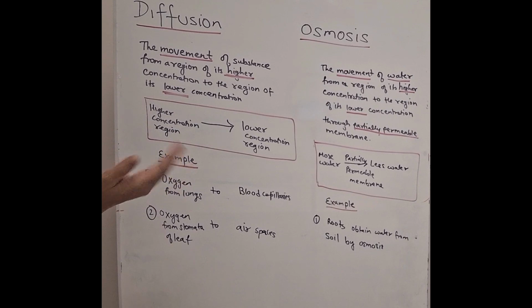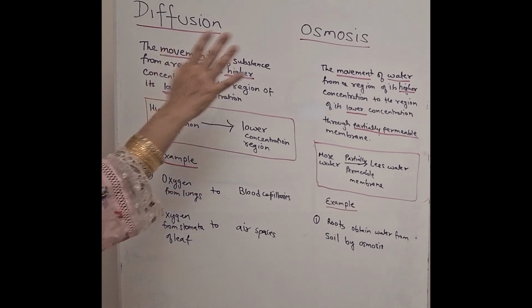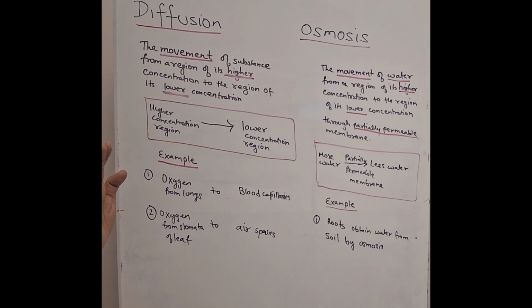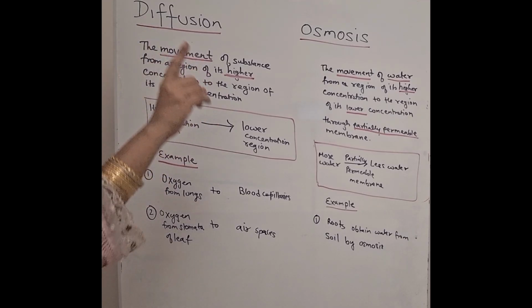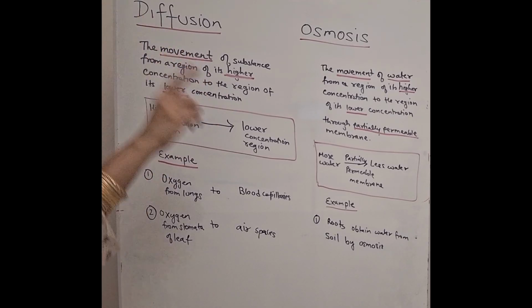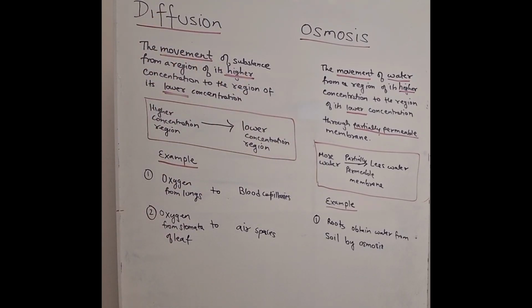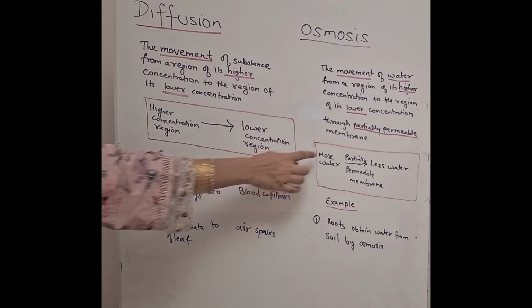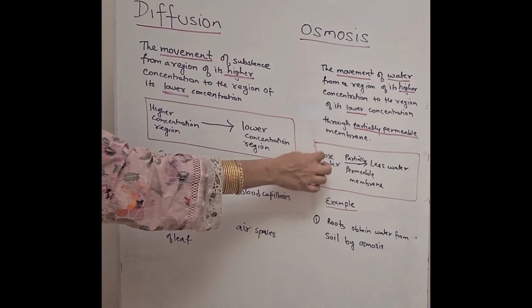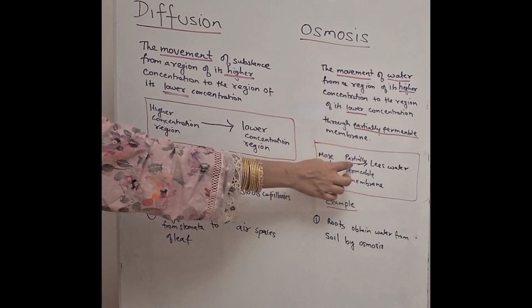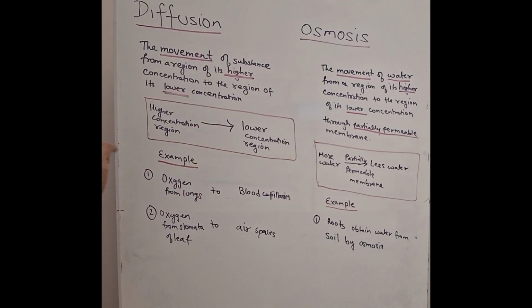Okay, what is the similarity of osmosis and diffusion? They both are movement. That is the only similarity. What is the difference? Osmosis is especially the movement of water only, and only when the water passes through the partially permeable membrane. Okay, so you see this, the movement is taking place from more water to less water, but through a partially permeable membrane.